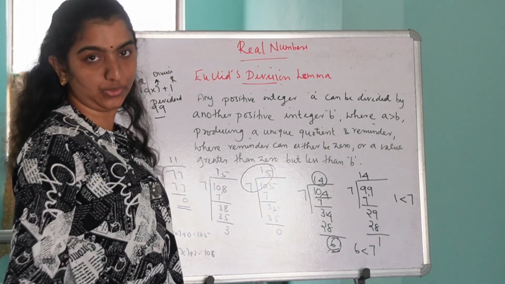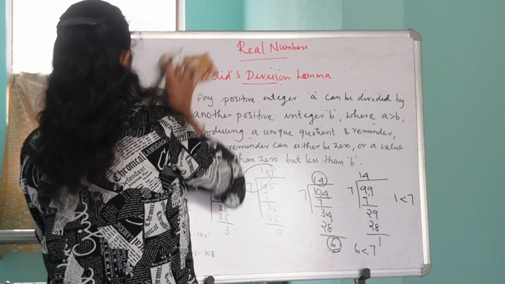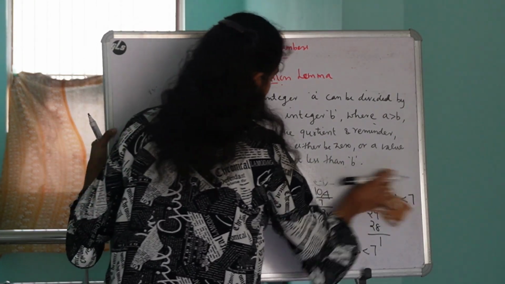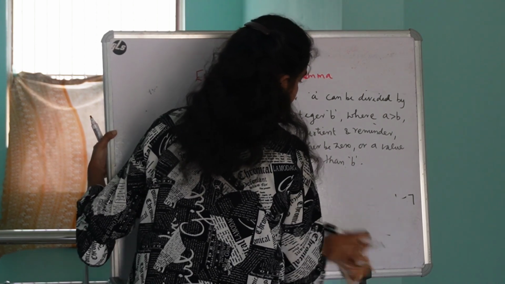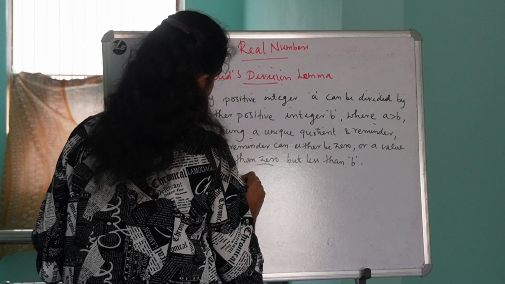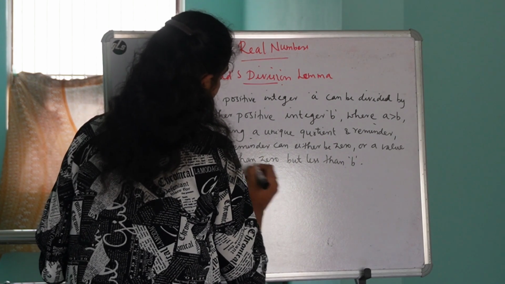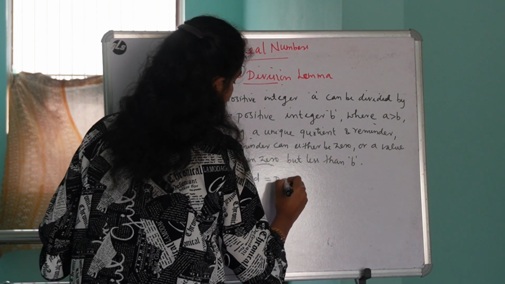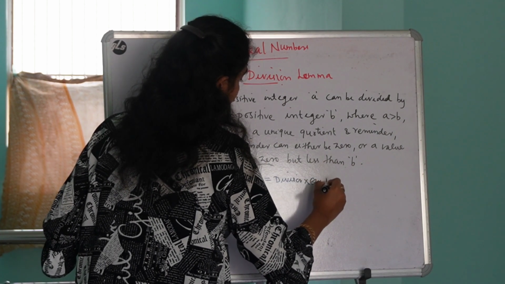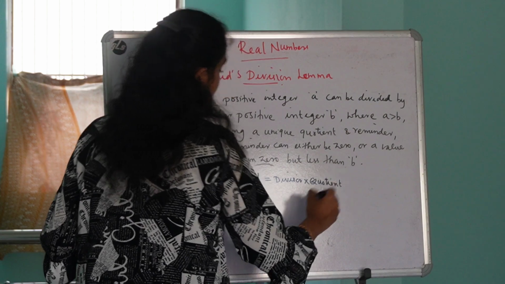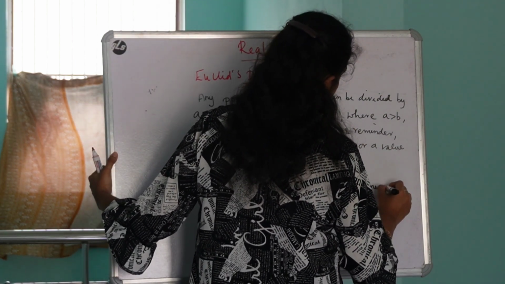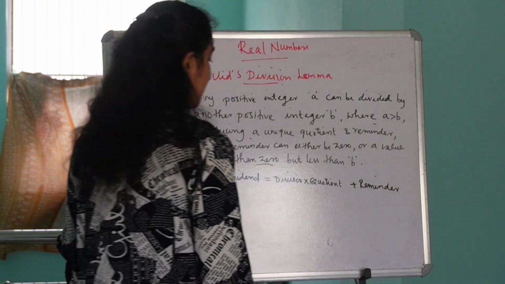So we can conclude that dividend is equal to divisor into quotient plus remainder.